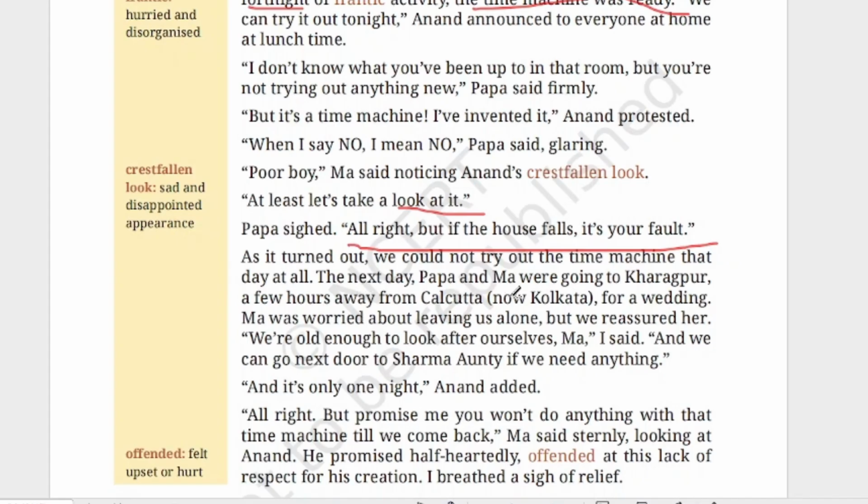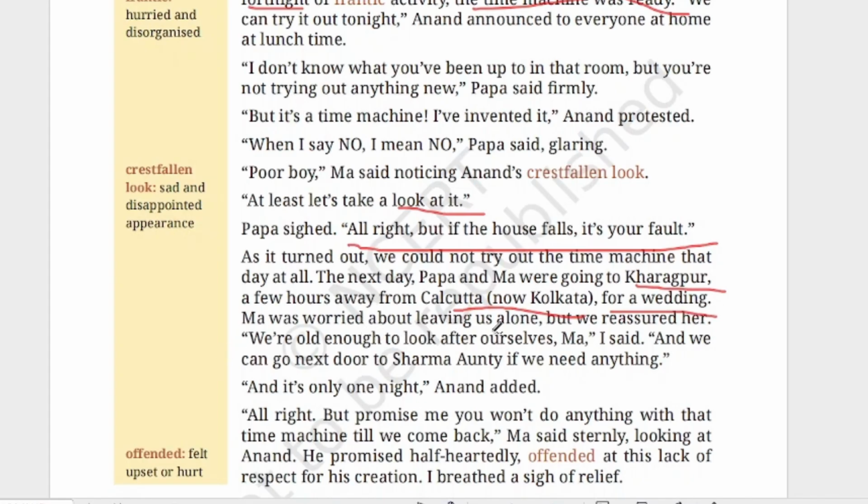The next day, Papa and Ma were going to Kharagpur, a few hours away from Calcutta. Calcutta means now that place is known as Kolkata. Okay. So Papa and Mama, they both were going to Kharagpur. Okay, so they are not in their house. And why were they going? For a wedding. They were going to Kharagpur for a wedding ceremony.